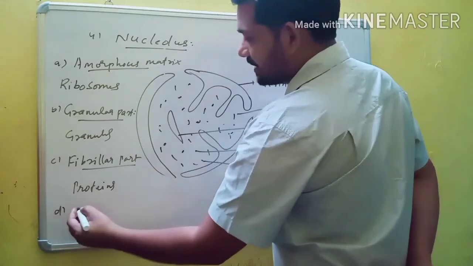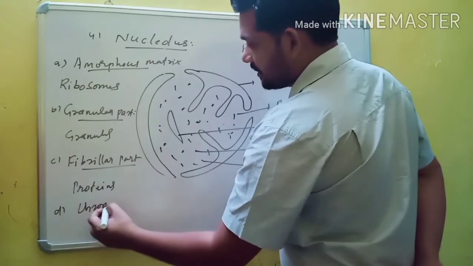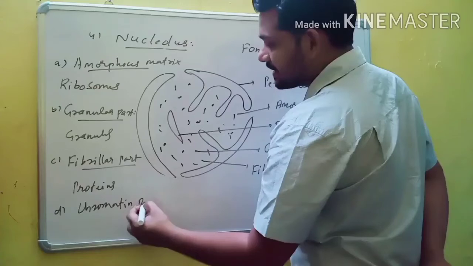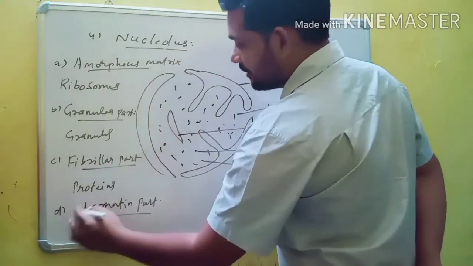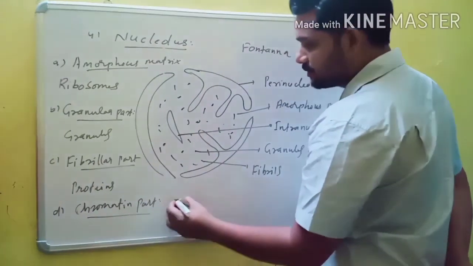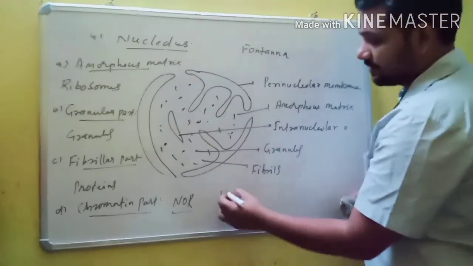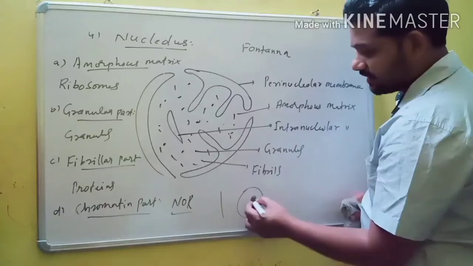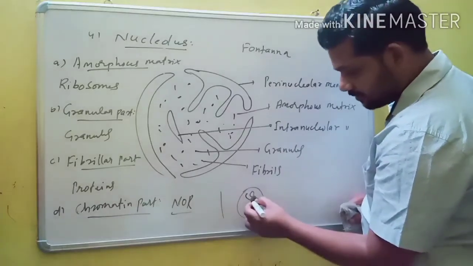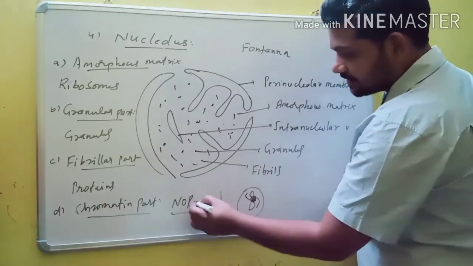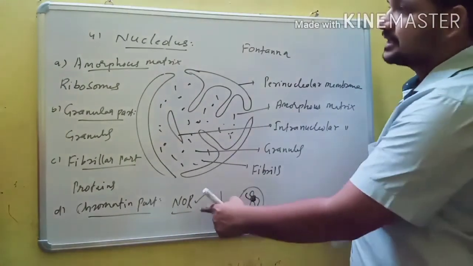And the last one is the chromatin part. Where chromatin is attached with the nucleolus, that is called the nucleolar organizer region. For example, this is the nucleus, this is the nucleolus, this is the chromatin. Where chromatin is attached with the nucleolus, that is called the nucleolar organizer region.